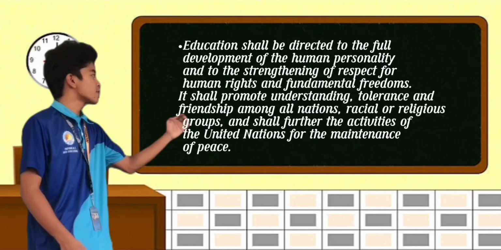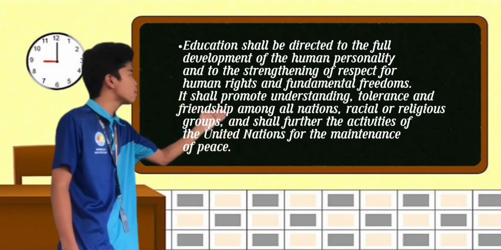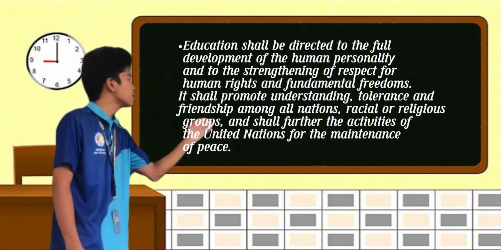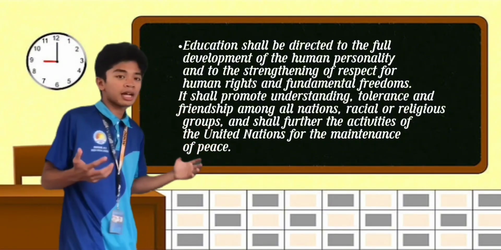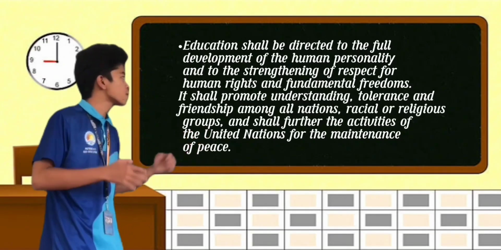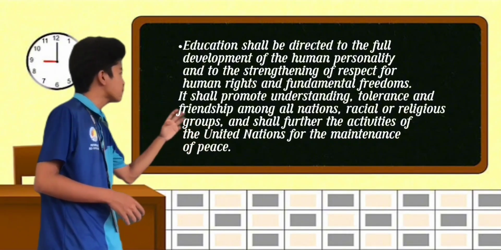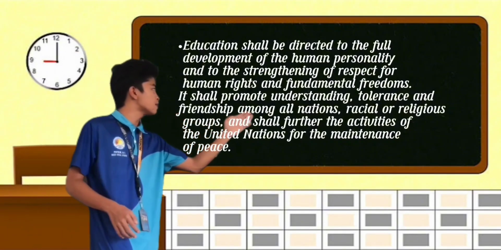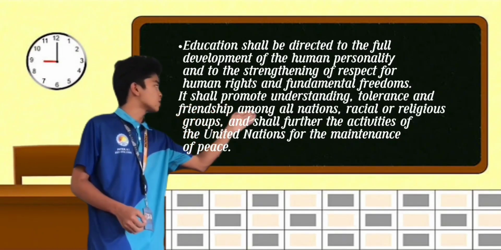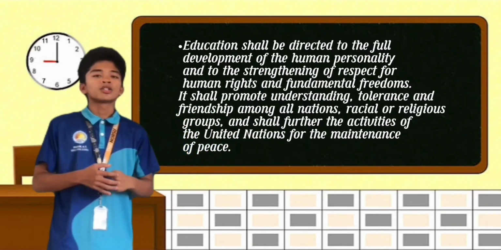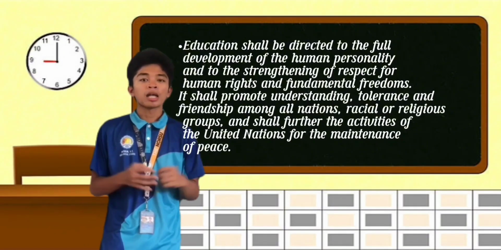Also, in Article 26, it is stated that education shall be directed to the full development of the human personality and to the strengthening of respect for human rights and fundamental freedoms. It shall promote understanding, tolerance, and friendship among all nations, racial or religious groups, and shall further the activities of the United Nations for the maintenance of peace. And lastly, parents have a prior right to choose the kind of education that shall be given to their children.